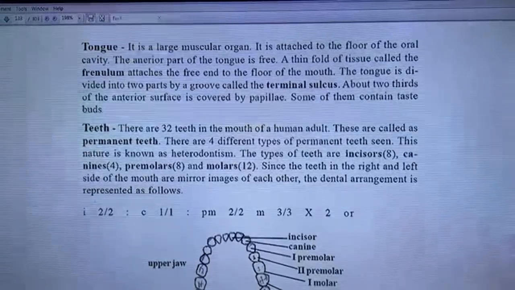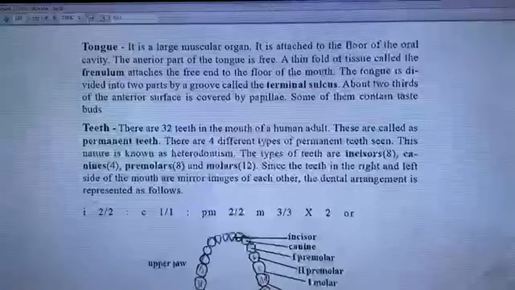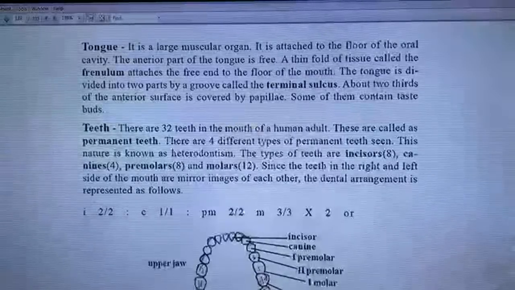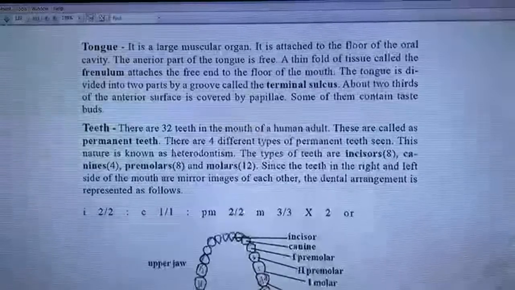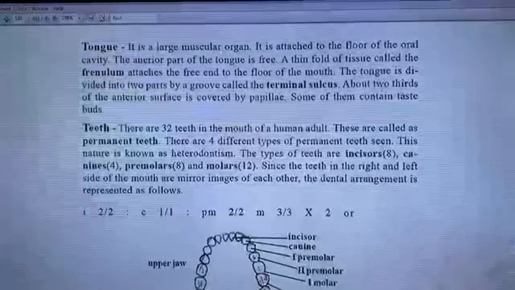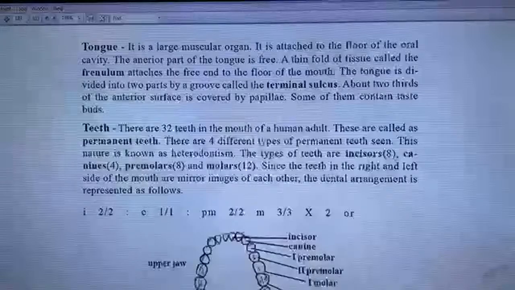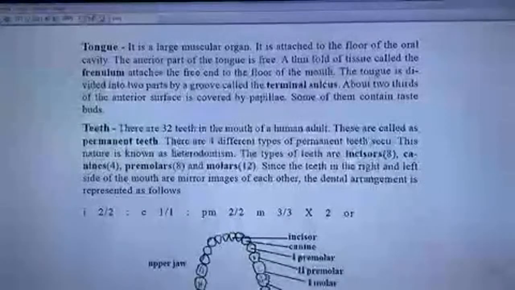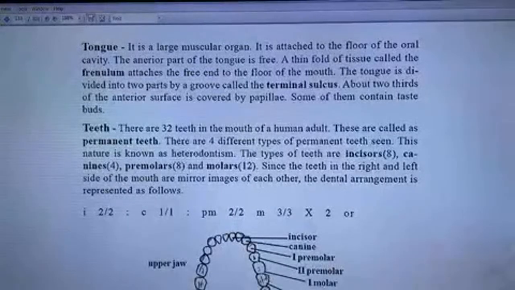Teeth. There are 32 teeth in the mouth of a human adult. These are called permanent teeth. There are four different types of permanent teeth, also known as heterodontism.